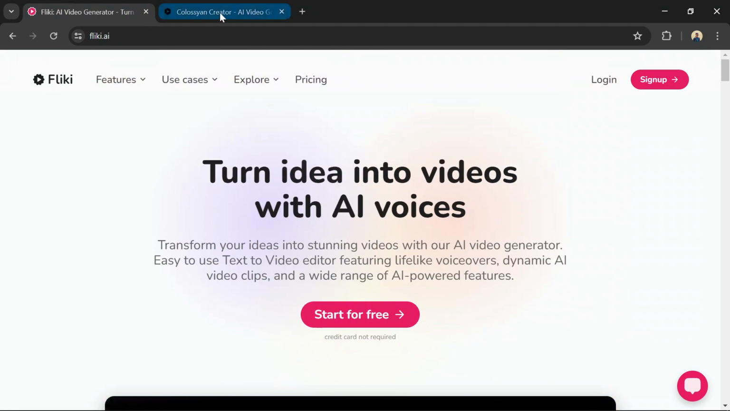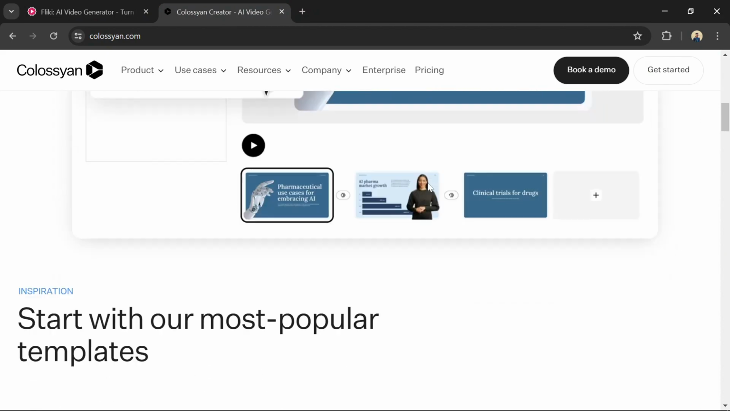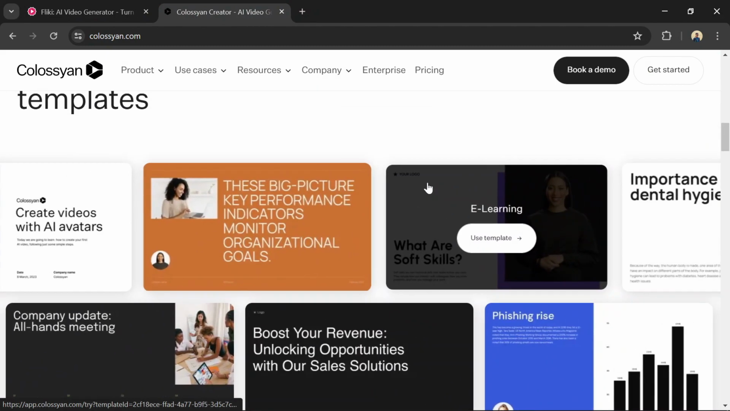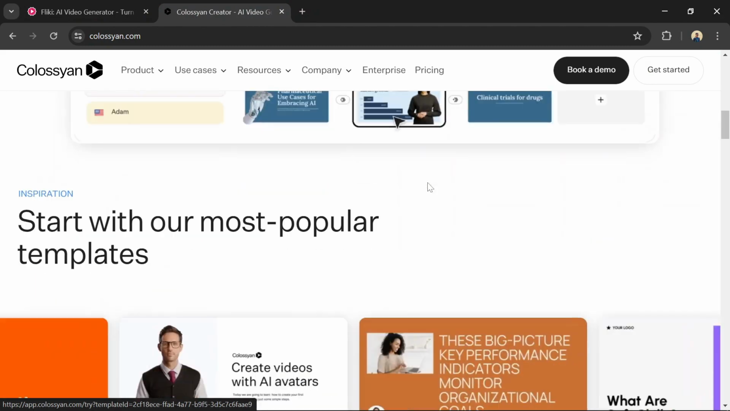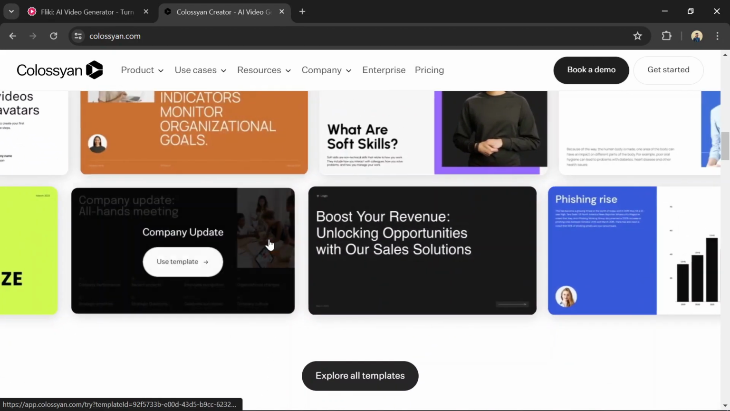Pick Colossyan if you create learning or training videos for professional settings. You want to import existing content into videos. You need multiple actors or custom avatars in your videos.